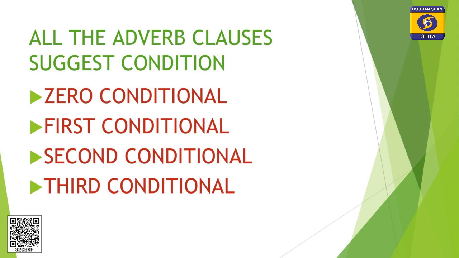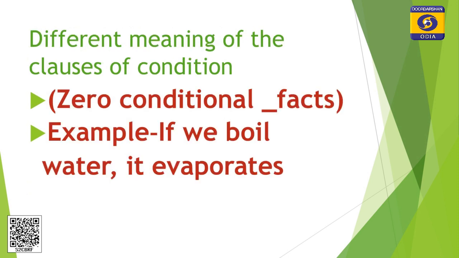We will discuss it one after another. Now come to the zero conditional. What is zero conditional? Zero conditional is used only in the case of facts. What are the facts? The general truths, the scientific truths, these are the facts.